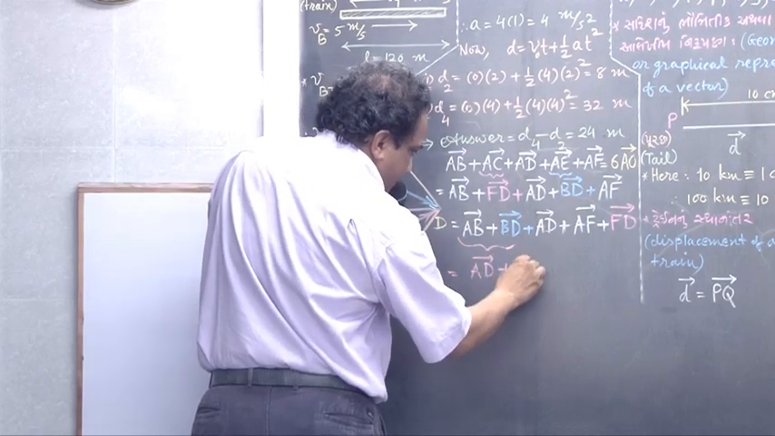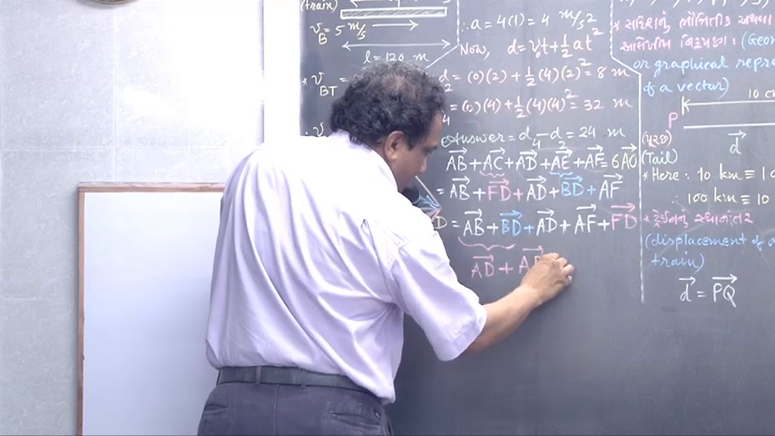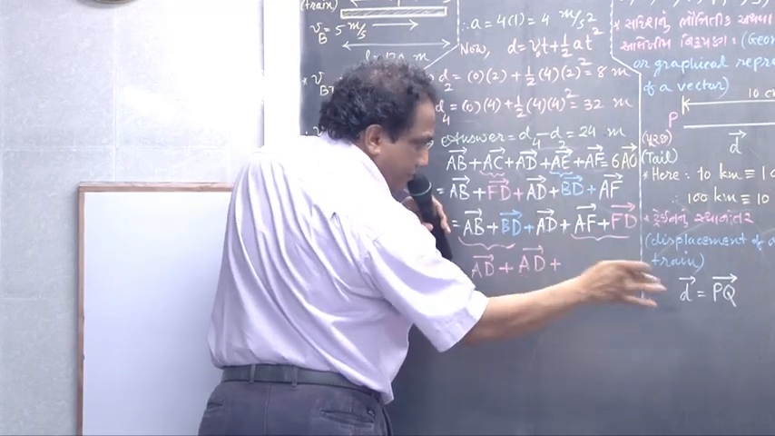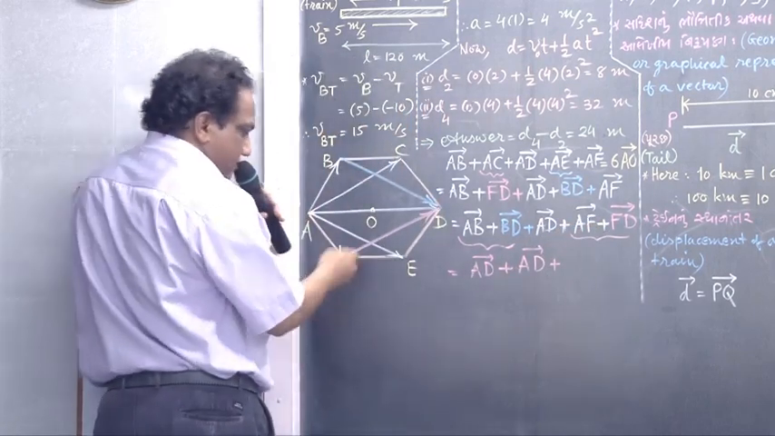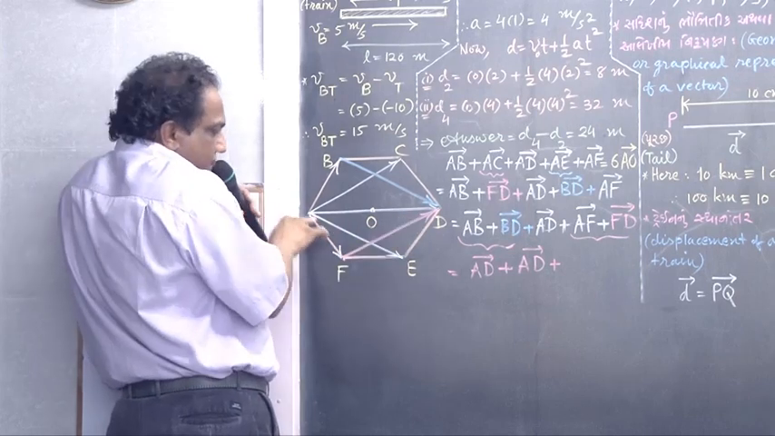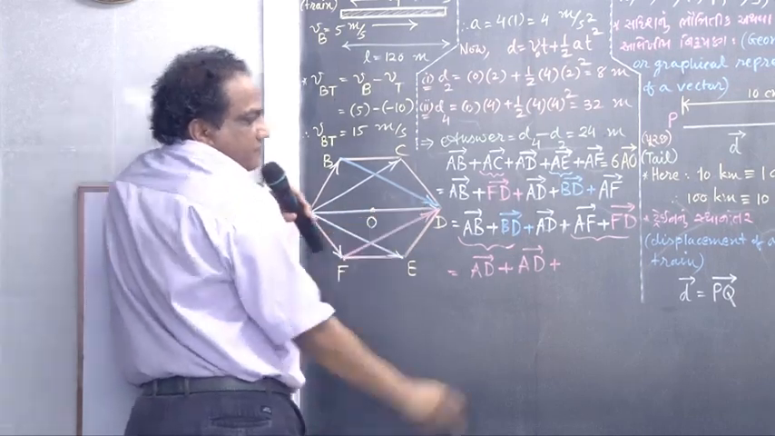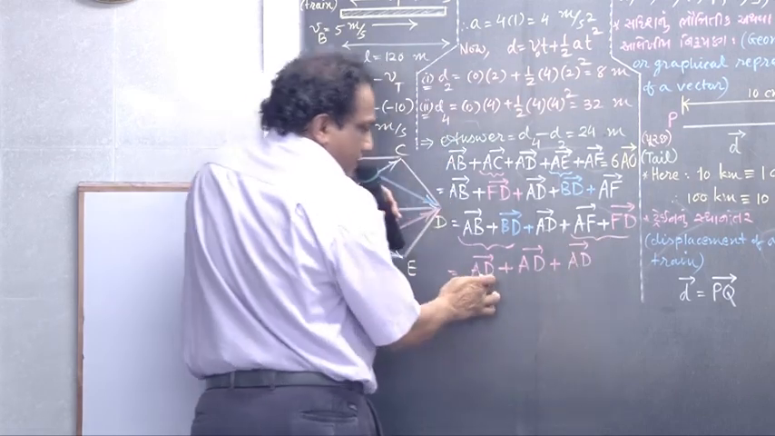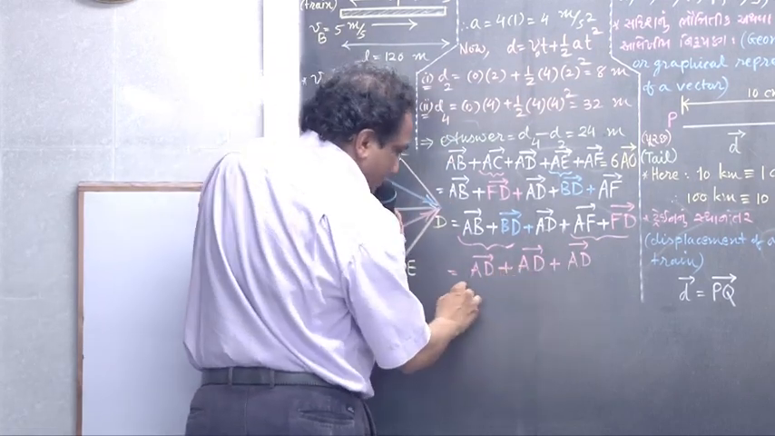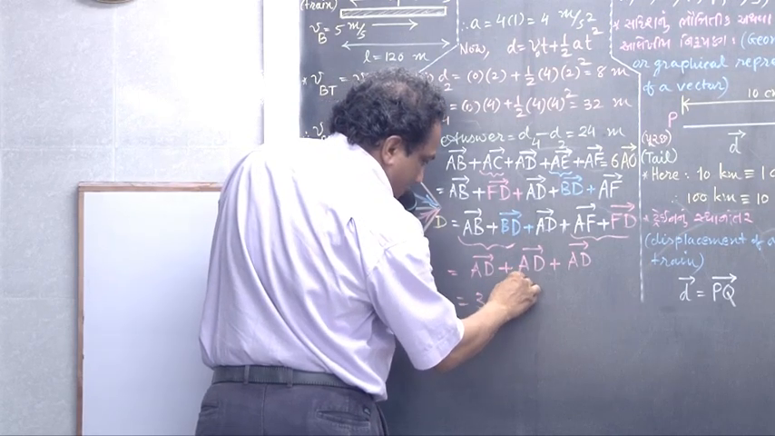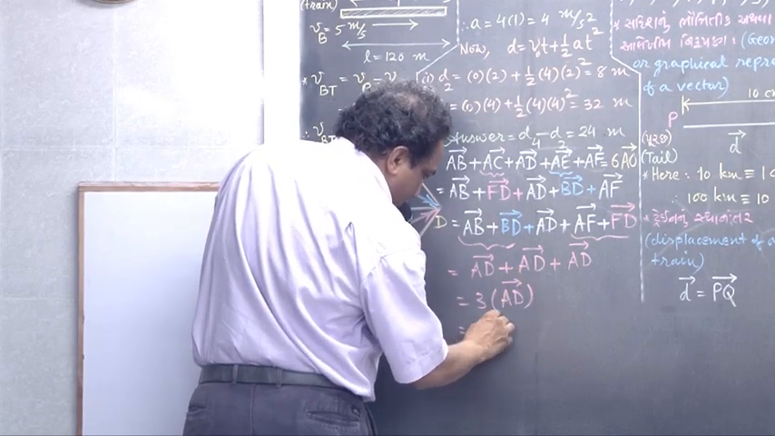This vector AD as it is. And now add these two. This point getting repeated, you should drop. Common A and B, you can join. Look at the figure also. Vector AF plus vector FD will give you vector AD. So this addition gives me vector AD. Correct? Vector AD plus vector AD plus vector AD. 3 times vector AD. 3 into vector AD.